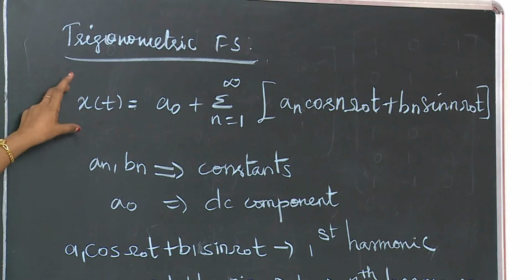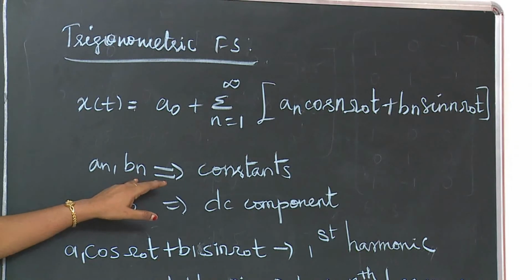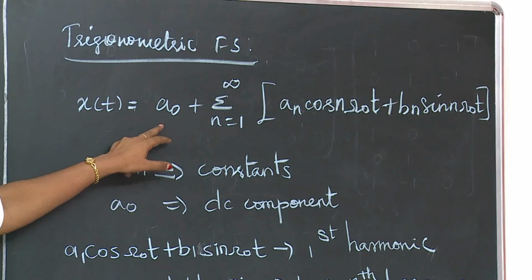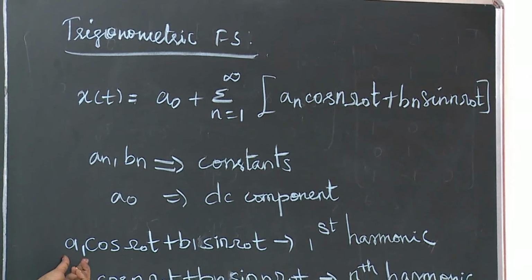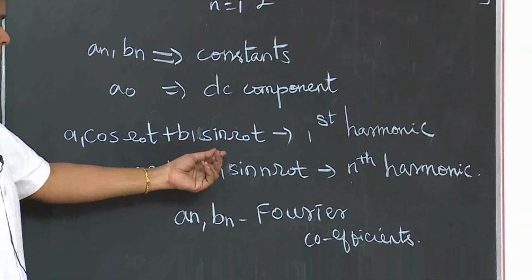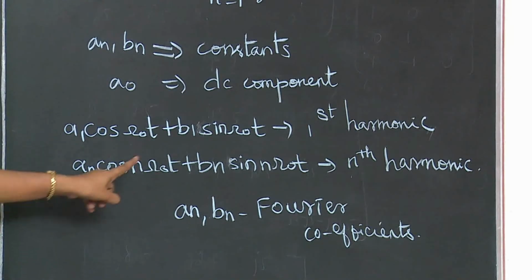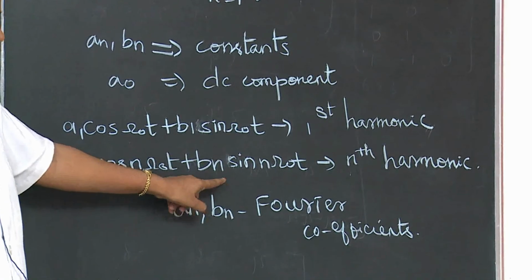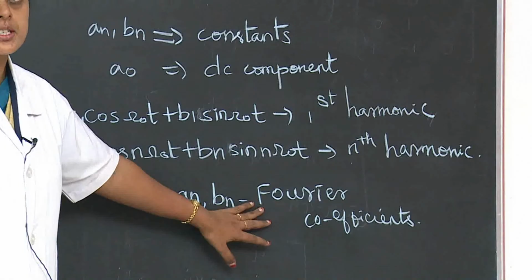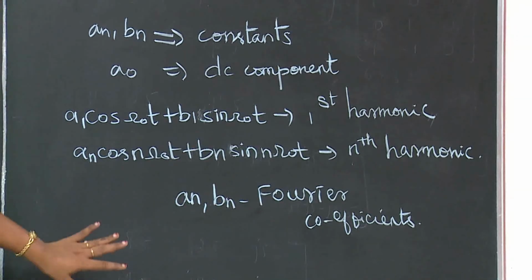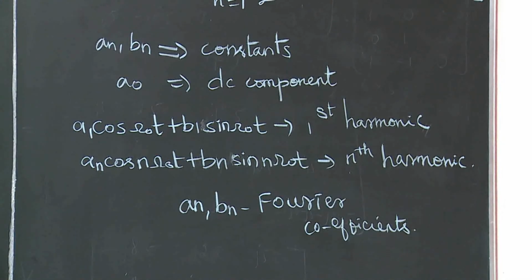Here a n and b n are constants or Fourier coefficients, right? a0 is the DC component, and a1 cos omega naught t plus b1 sin omega naught t is the first harmonic value. So we are using the nth harmonic value. This is the trigonometric Fourier representation or quadrature Fourier series, also called the sinusoidal Fourier series representation.